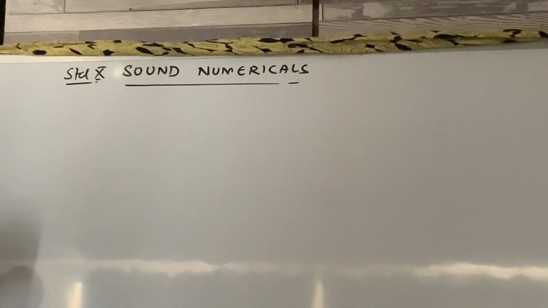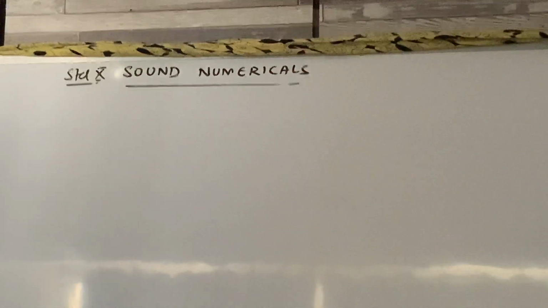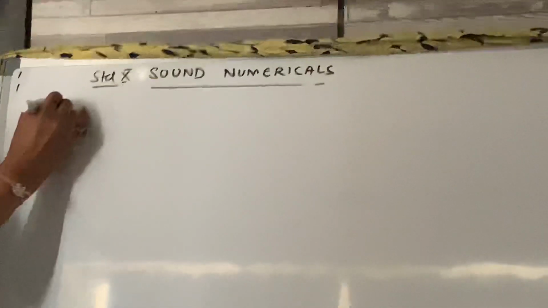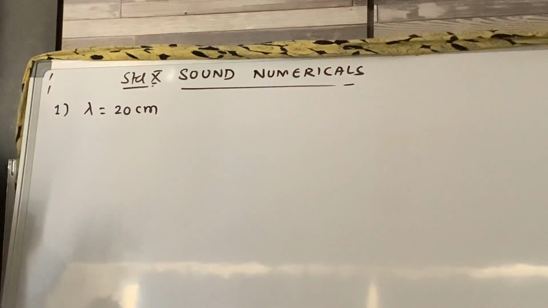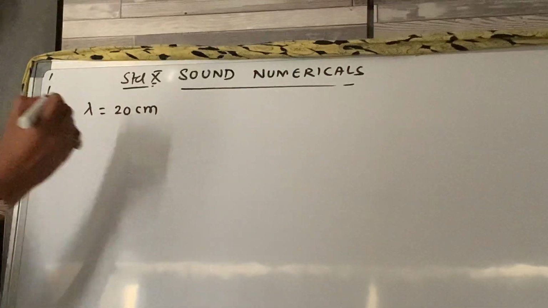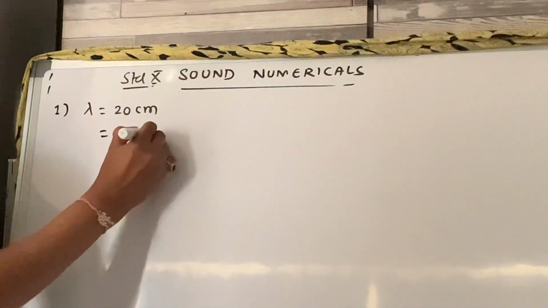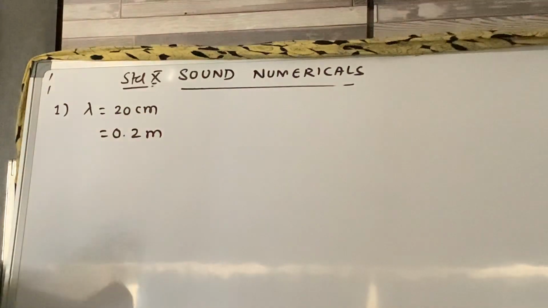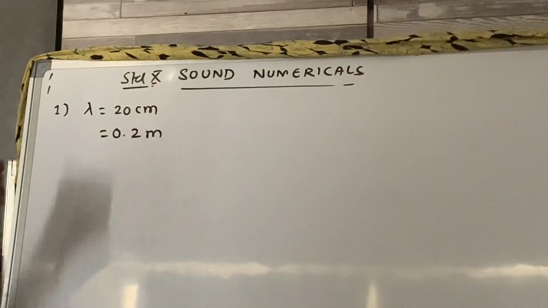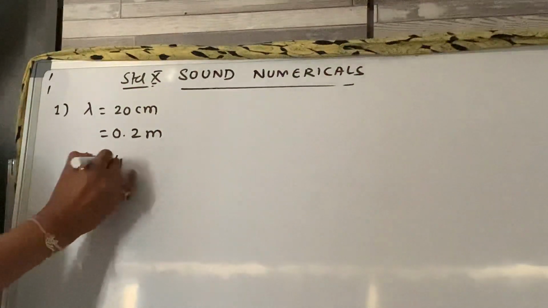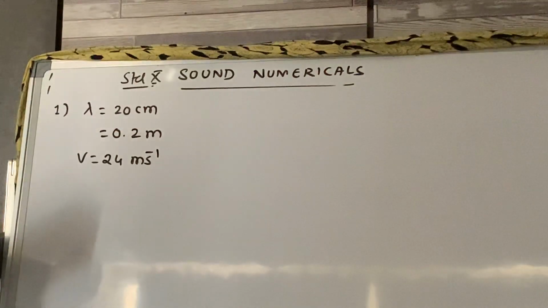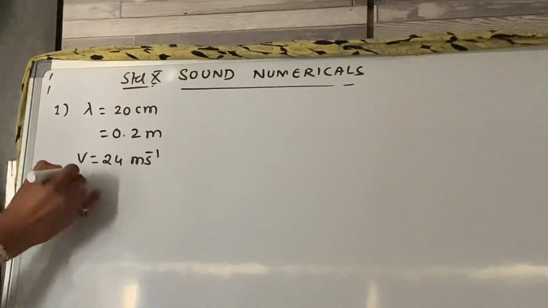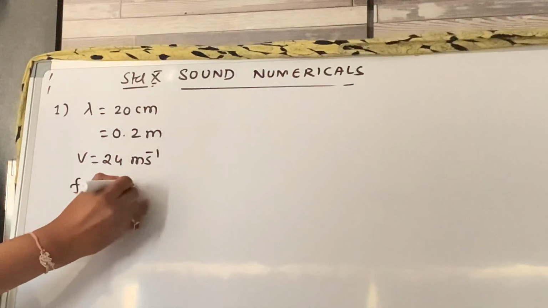First numerical: the wavelength of waves produced on the surface of water is 20 centimeter. Lambda is 20 centimeter. This is not an SI unit, so you have to convert. This is equal to 0.2 meter. Wave velocity is given as v, which is 24 meter per second. They want the number of waves produced, that is frequency, as well as the time period.